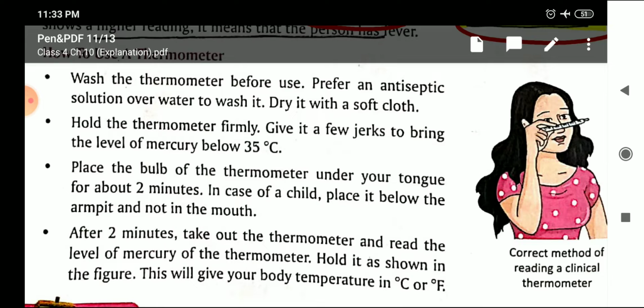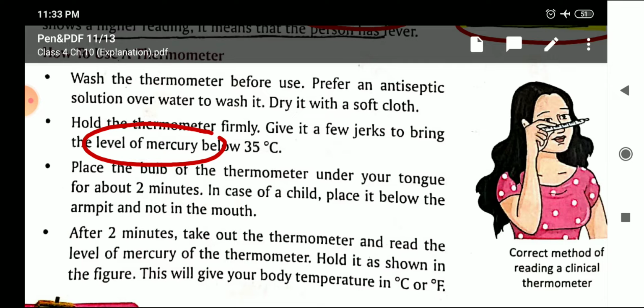The level of mercury column increases due to the rise of temperature and then it comes down. So you need to note down the level of mercury to find out the exact temperature. But it is very convenient nowadays. Digital thermometers are available in the chemist shop. You can purchase that. It is very easy to use and easy to handle because the reading is shown in numbers.